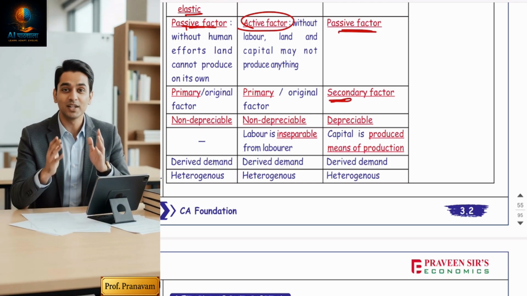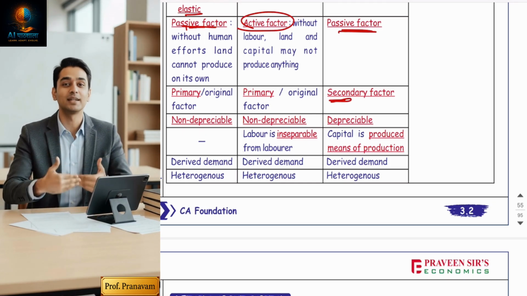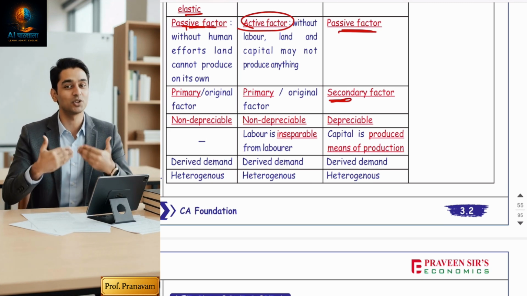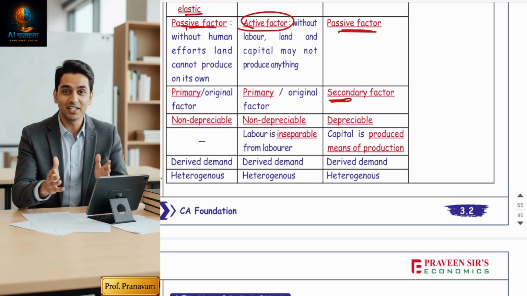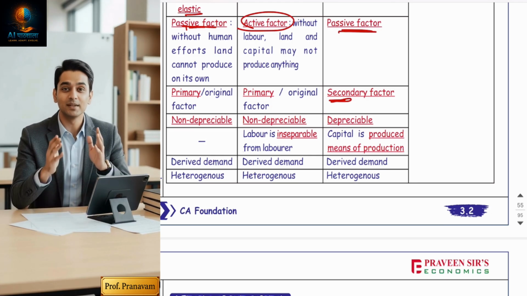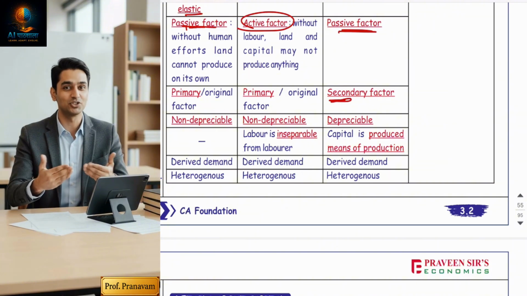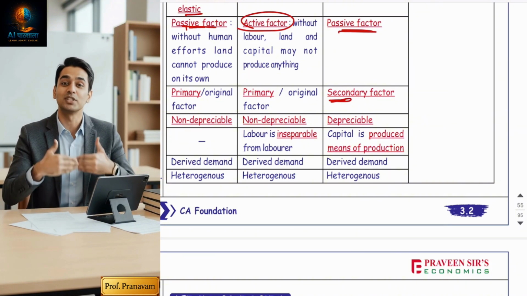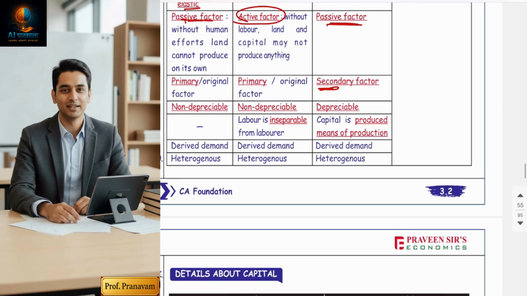But capital is a secondary factor. So why is capital a secondary factor? The logic is very simple. Capital is already made by human beings. So capital is already produced. Plant and machinery is already produced by someone. Why? With the intention to conduct further production. So capital keeps on being reused. So anything which is reusable is called a secondary factor.